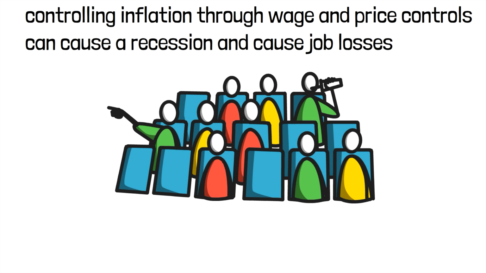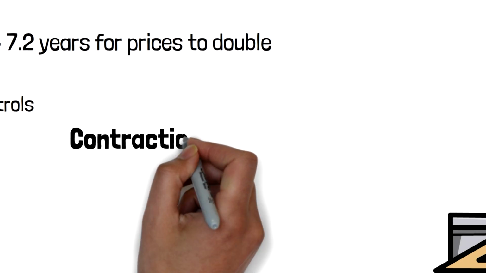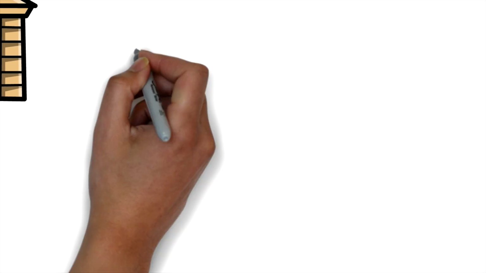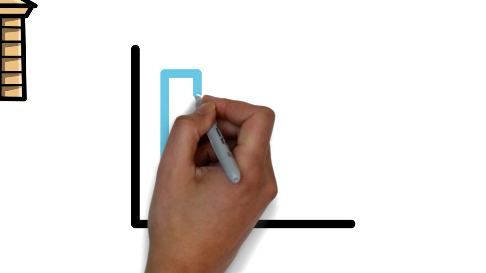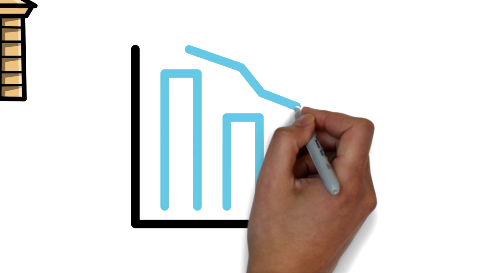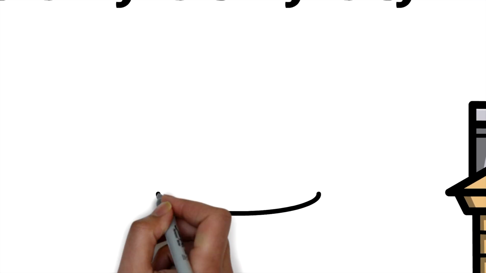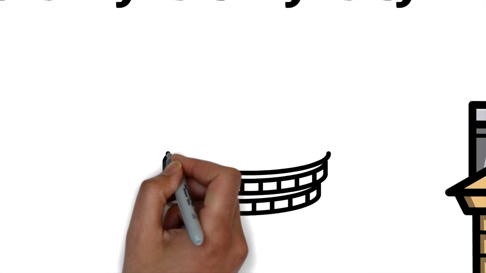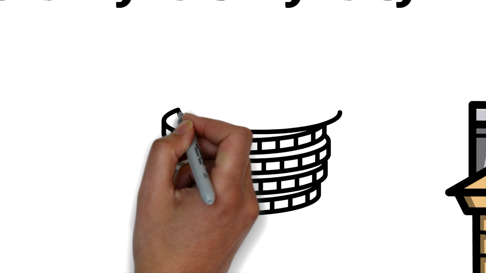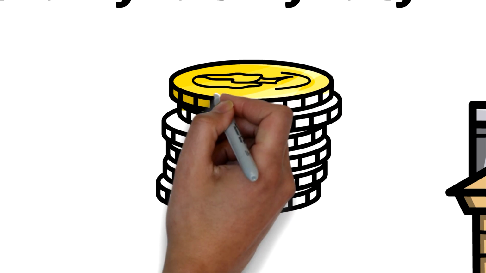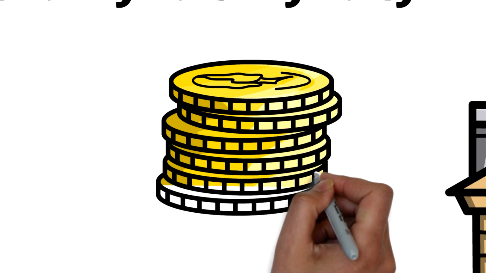One popular method of controlling inflation is through a contractionary monetary policy. The goal is to reduce the money supply within an economy by decreasing bond prices and increasing interest rates. This helps reduce spending because when there is less money to go around, those who have money want to keep it and save it instead of spending it. It also means that there is less available credit, which can reduce spending too.